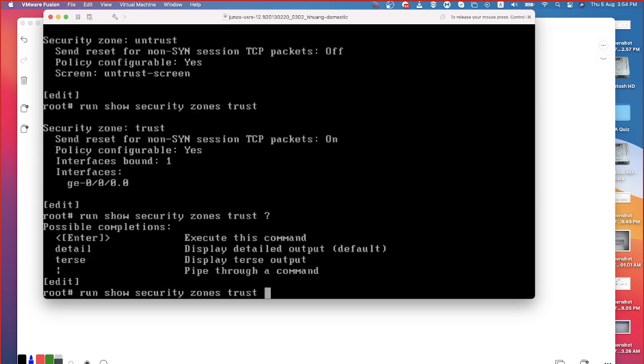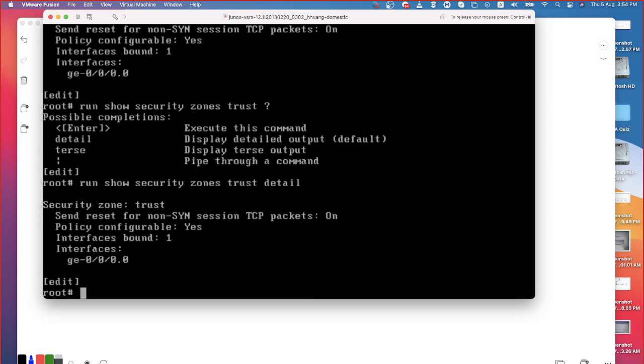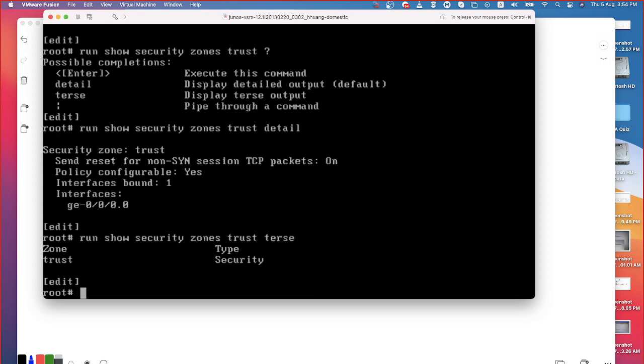Same way, I can also have something called detail, which will give detailed information, and terse will be giving you brief information. See, when you say terse, only the minimal information is going to be shown to you, like show ip interface brief in Cisco. We also have a command called extensive, that is not applicable with zones.